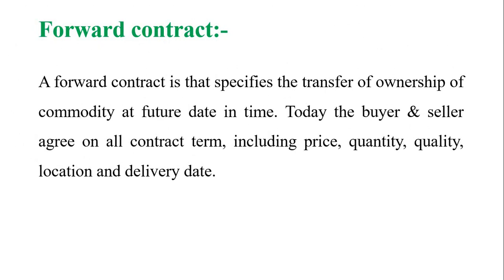Second one is forward contract or market. A forward contract specifies the transfer of ownership of a commodity at a future date. Today the buyer and seller agree on all the contract terms including price, quantity, quality, location and delivery date. This is a very important concept, but in India we don't have this type of contract. It was there earlier, but now it is not. That's why I am not giving much importance to this. Let us go to the similar type of contract.